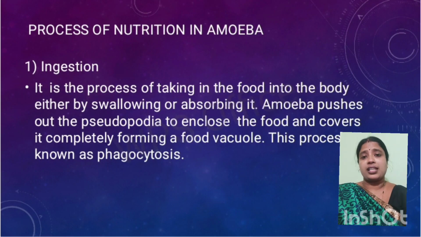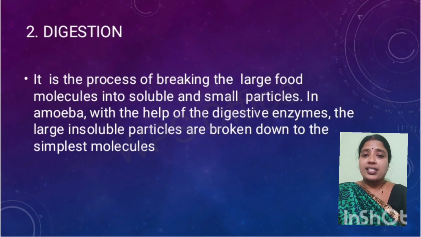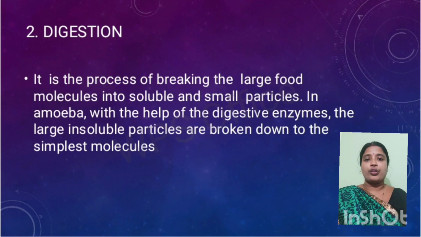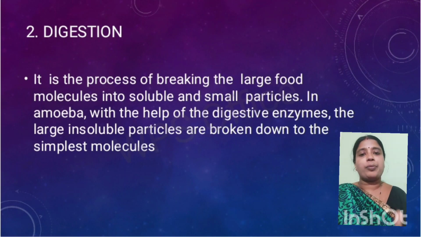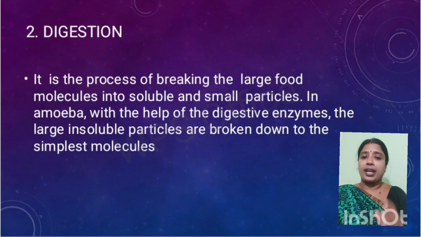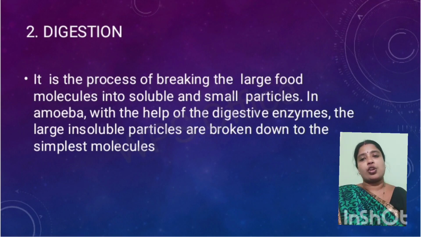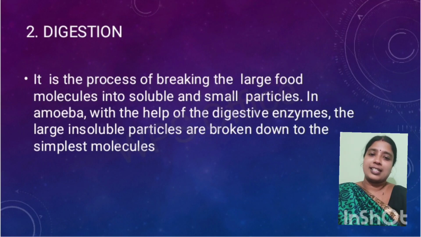Now the next process is digestion. What is digestion? It is the process of breaking large food molecules into small particles, like the breakdown of food. The larger or insoluble molecules are broken down into smaller and soluble molecules, and this is known as digestion.